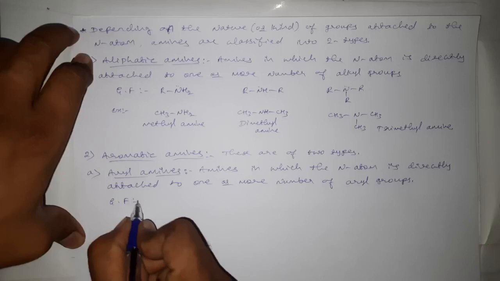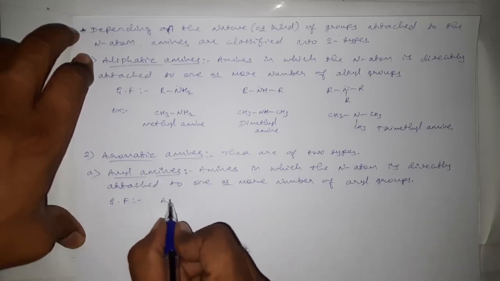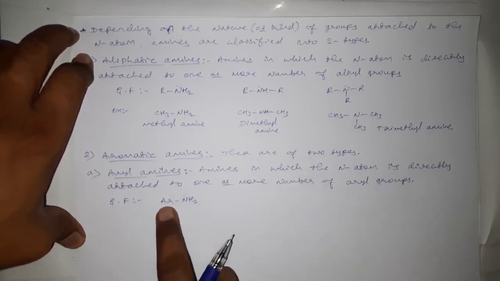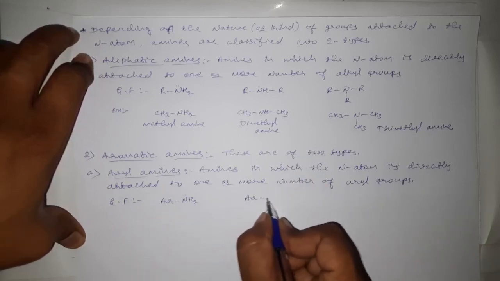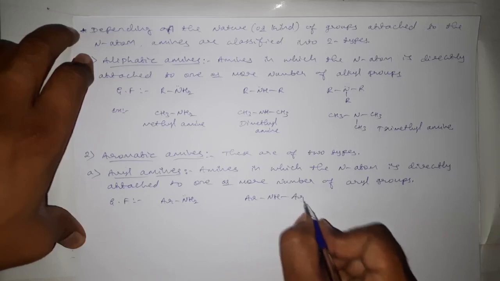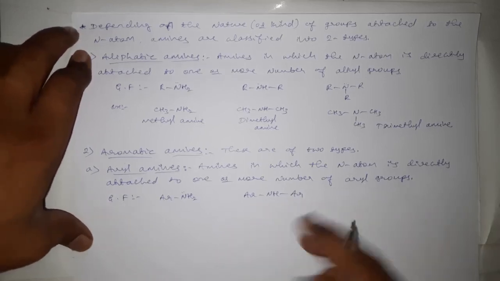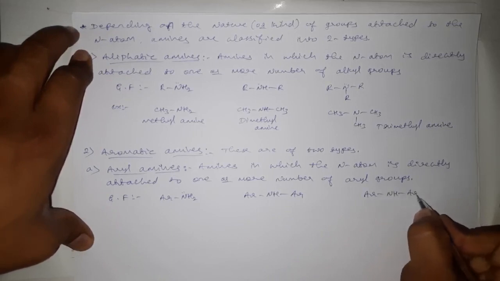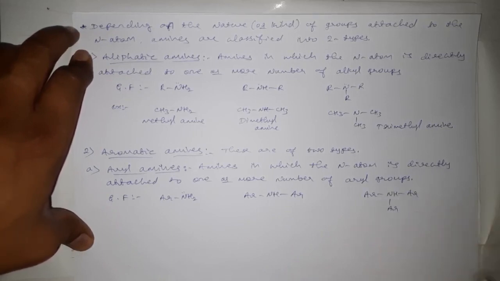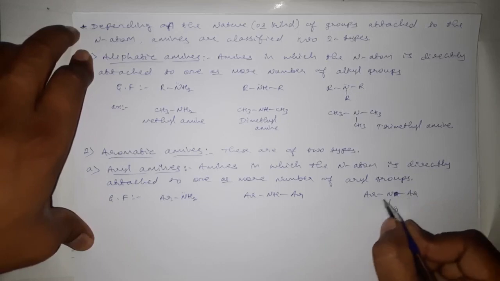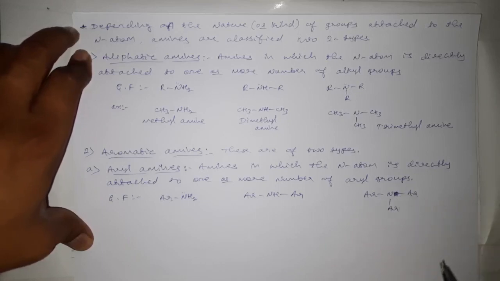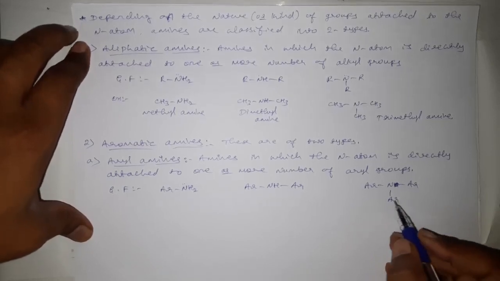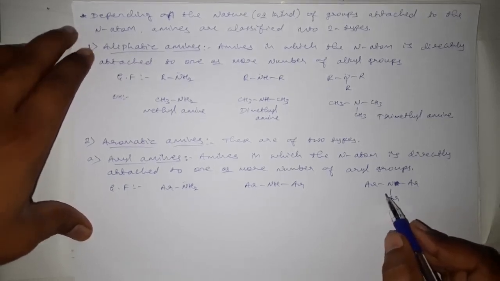The general formulas for these types of amines are ArNH2, when only one hydrogen is replaced by one aryl group. ArNHAr, when two hydrogens are replaced by two aryl groups. ArNAr2, when three hydrogens of the ammonia are replaced by three aryl groups.